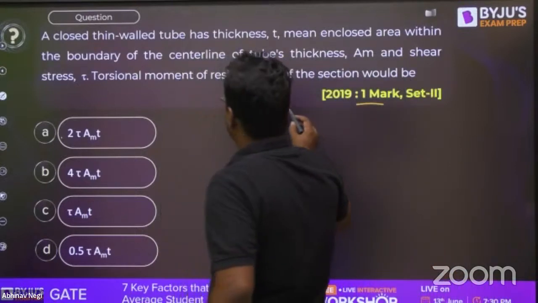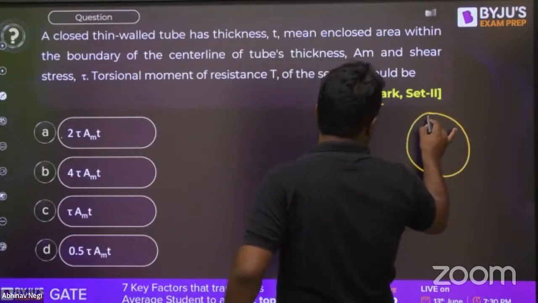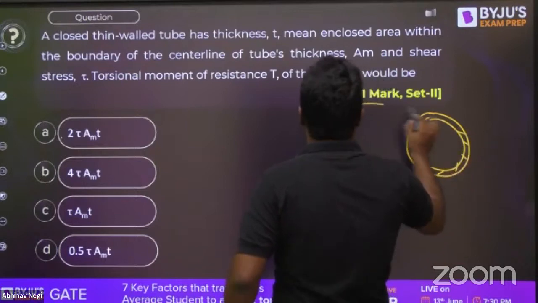Now, next, a closed thin wall tube. This is a closed thin wall tube like this. This is very thin.